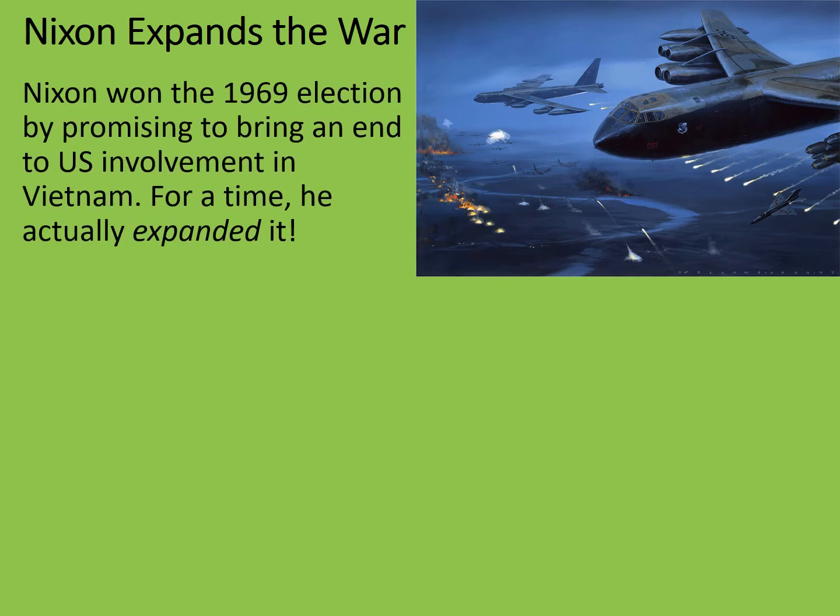Nixon won the 1969 election by promising to bring an end to US involvement in Vietnam, but for a time he actually expanded it. Firstly, with the invasion of Cambodia in 1970. Cambodia had been taken over by a communist government called the Khmer Rouge, and it was worried that this was part of domino theory. North Vietnam was communist, Cambodia was now communist. What next? ARVN troops invaded Cambodia with American approval to try and combat the spread of communism.